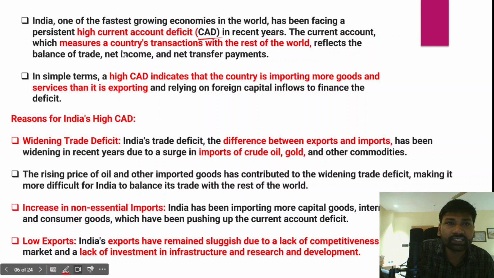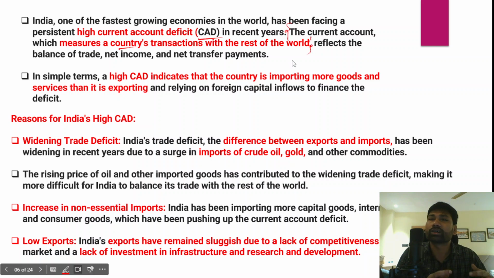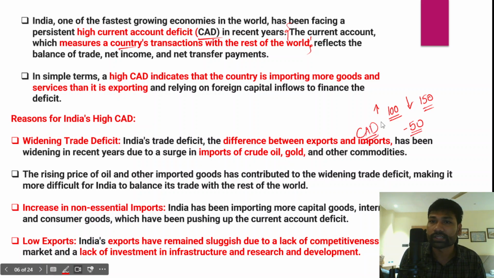The current account measures a country's transactions with the rest of the world. This is the brief definition of the current account deficit: if India's transactions with the rest of the world are negative, then it is called a current account deficit. For example, imagine that India exports 100 rupees worth of goods and imports 150 rupees worth of goods. Then we have a trade balance of minus 50 rupees. This is known as the current account deficit, or CAD.